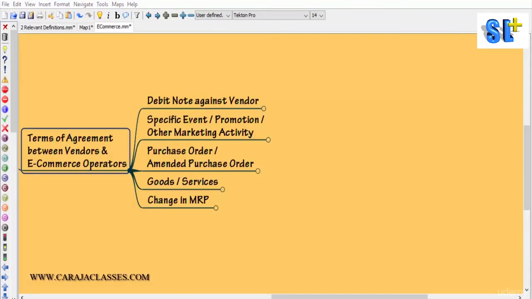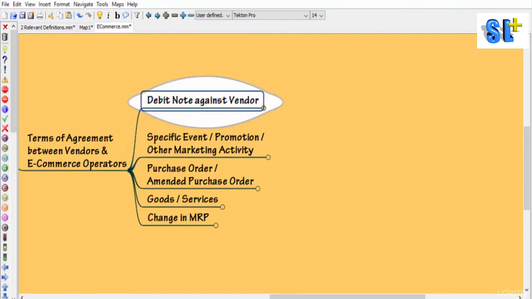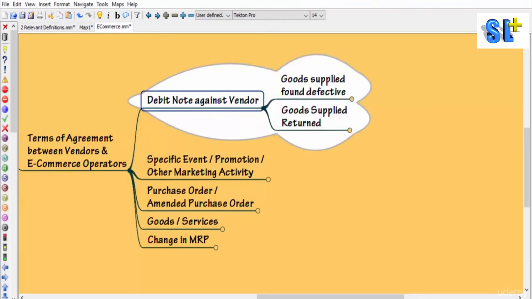Let's look at some of the usual terms of agreement between the vendors and e-commerce operators, especially something which is going to have impact on accounting. The first one is debit note against vendor. If goods supplied by the vendors are found defective, or if goods supplied are returned back, then debit note will be raised against the vendor.